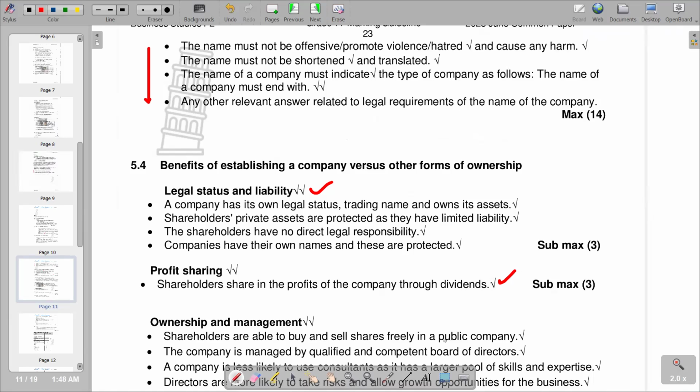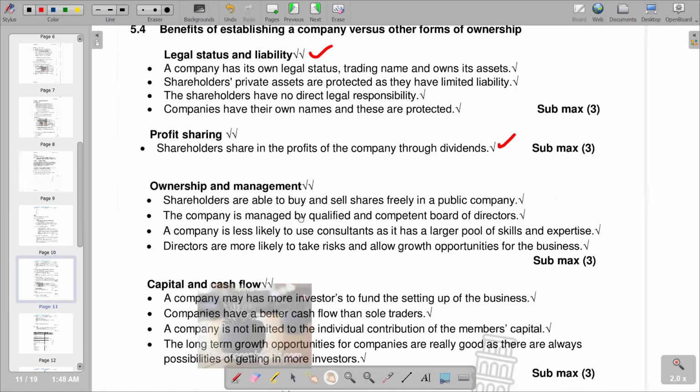And then we go to the next one, which is on the basis of ownership and management, whereby we're saying shareholders are able to buy and sell shares freely in a public company. And then the company is managed by a qualified and competent board of directors. So this is good talent that we're talking about. And when the company is less likely to use consultants as it has a larger pool of skills and expertise, directors are more likely to take risks and allow growth opportunities for the business.